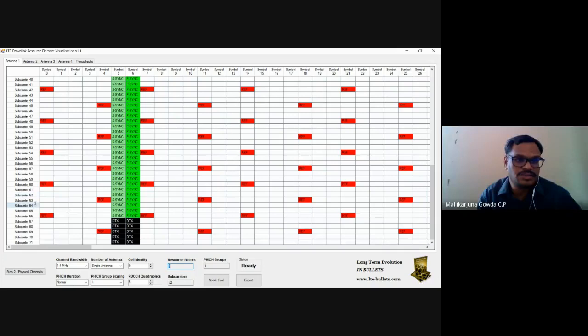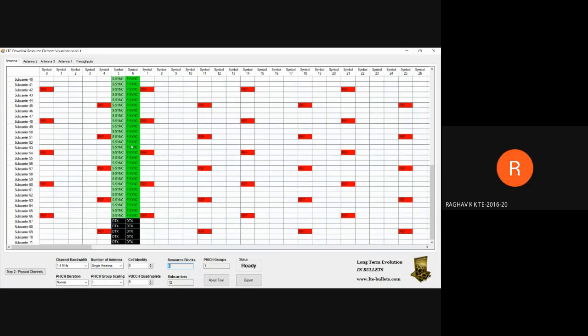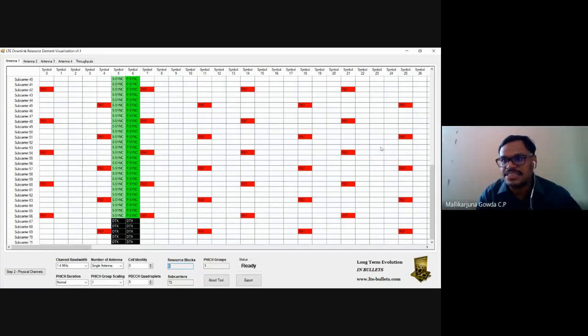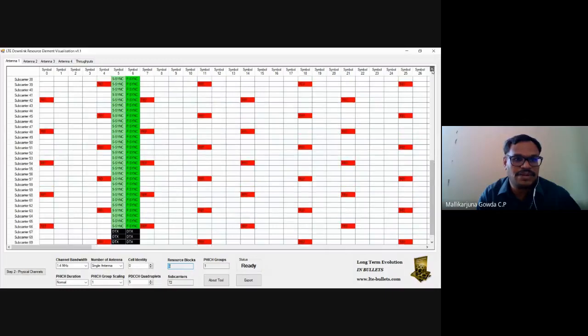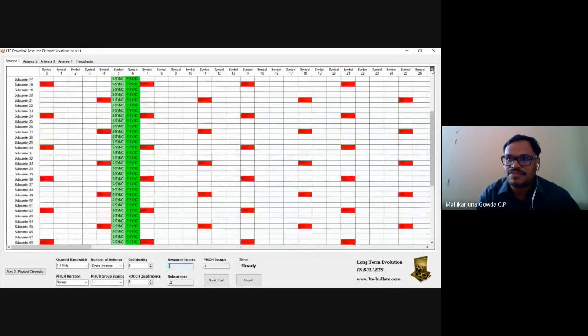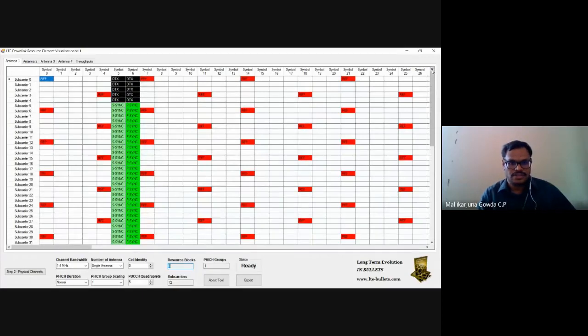So this diagram is clear? This red mark is there. Okay, then try to understand this. With 1.4 megahertz, there will be 6 resource blocks and there will be 72 subcarriers, right? So on this vertical axis, I have shown all 0 to 71 subcarriers, total 72 subcarriers. And see this horizontal, what is written here? Symbol 0, symbol 1, like that.